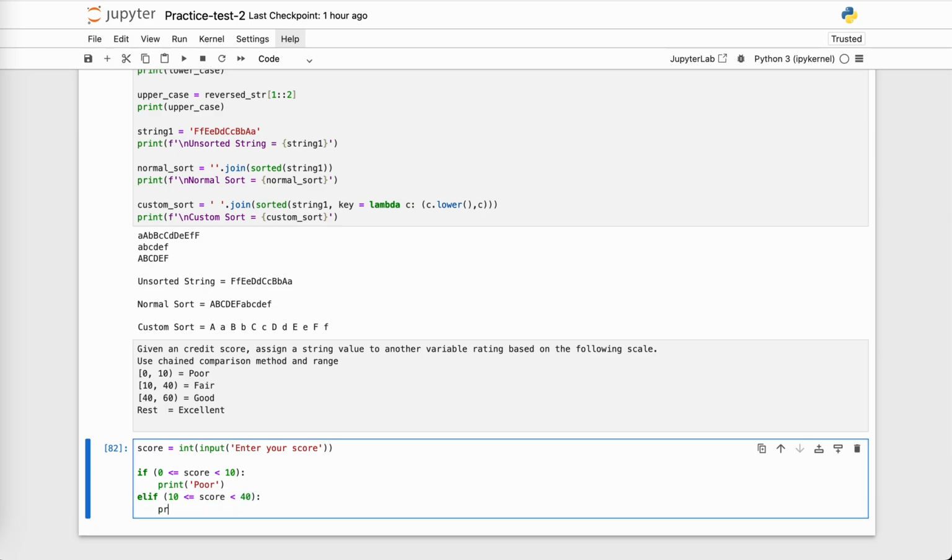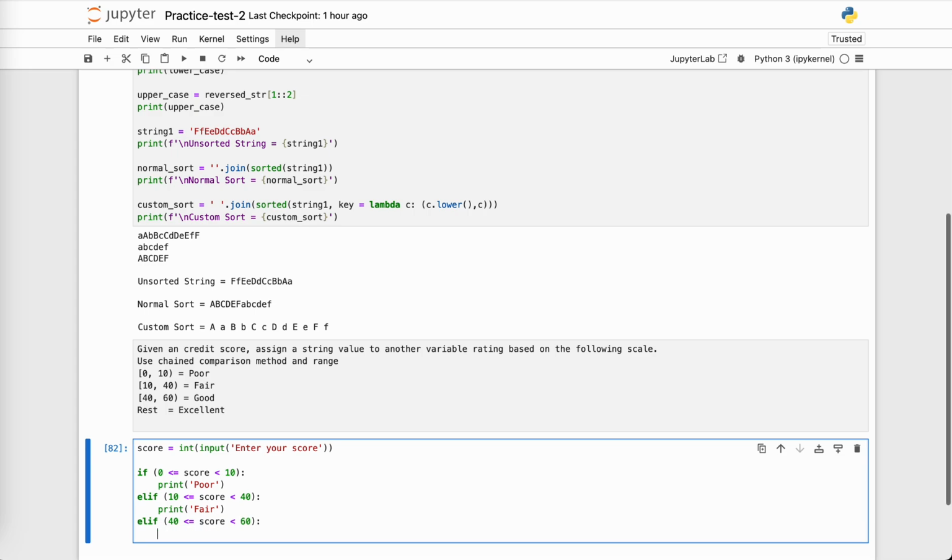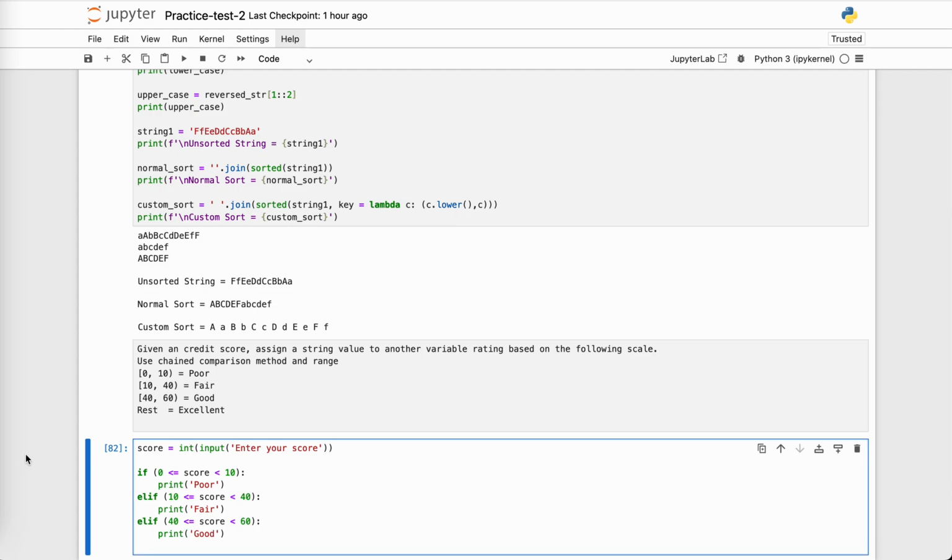Okay, print fair. Now, so on and so forth. Let's continue. Elif, if it is between 40 and 60, so 40 less than equals to score less than 60, print good.